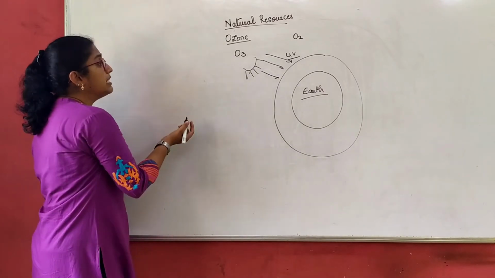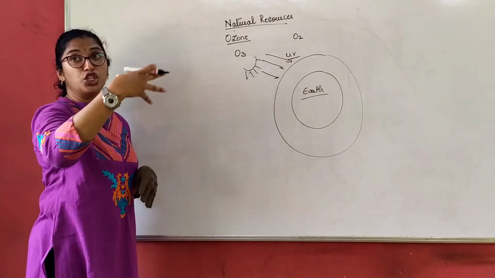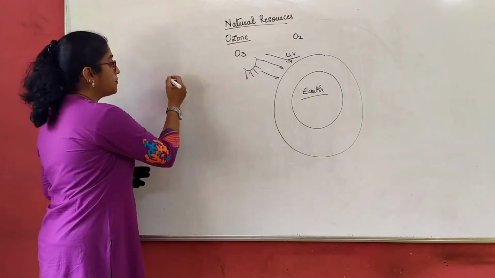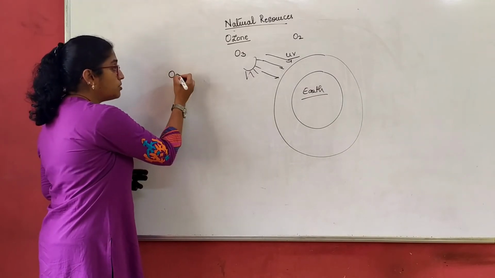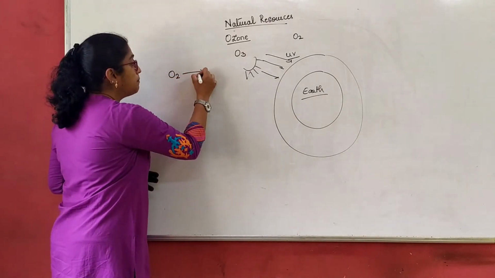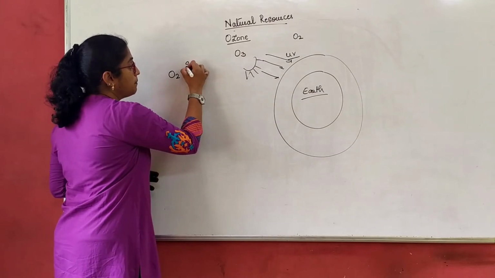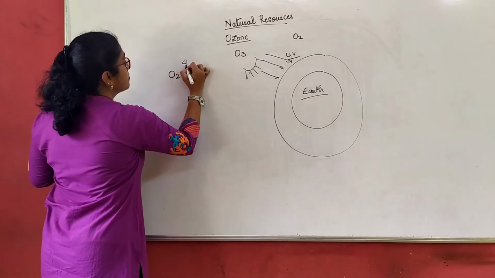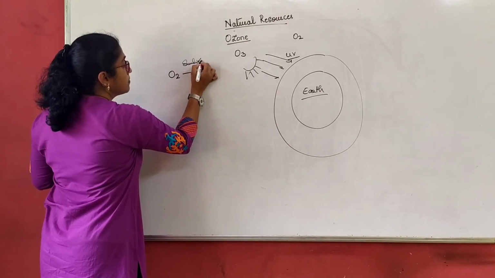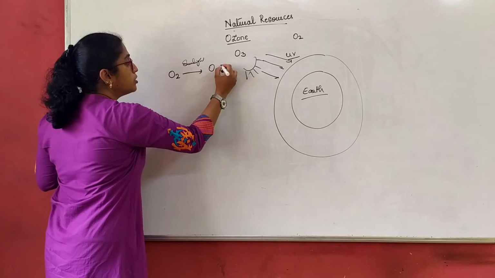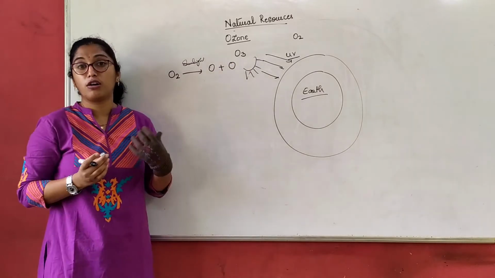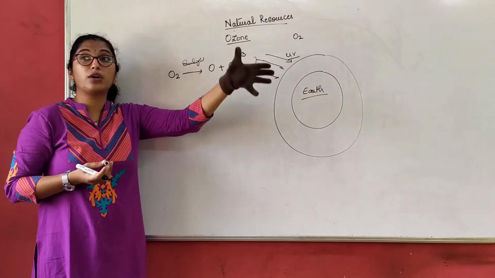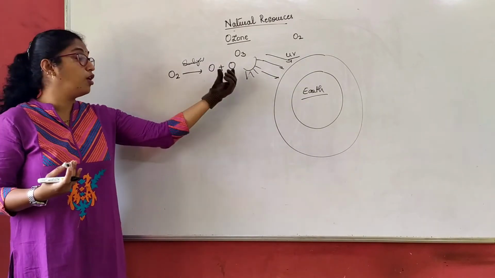We can say that the sun is the ultimate source of energy. In the atmosphere, where the oxygen molecule is there, in the presence of sunlight, the molecule of oxygen is broken down into 2 atoms of oxygen.